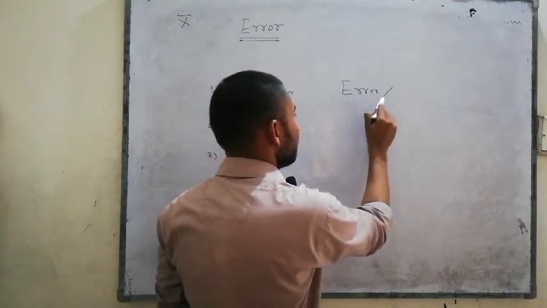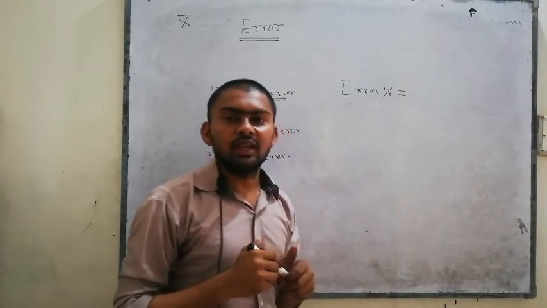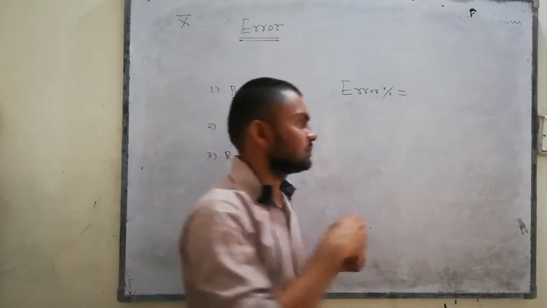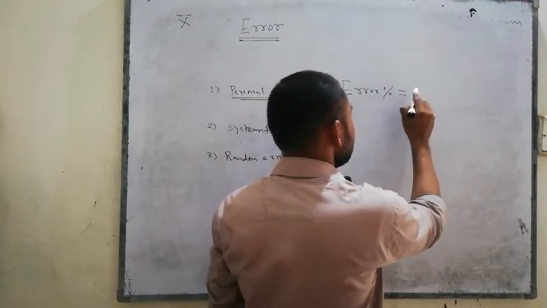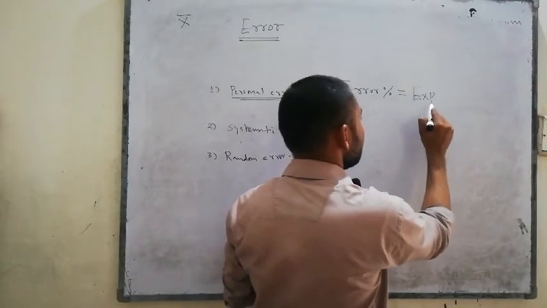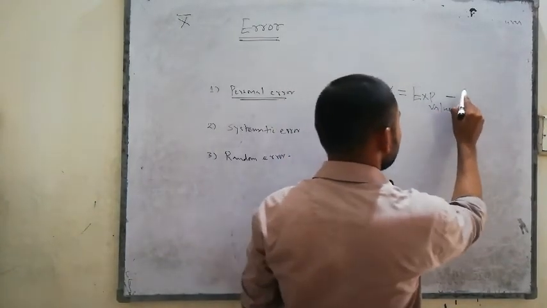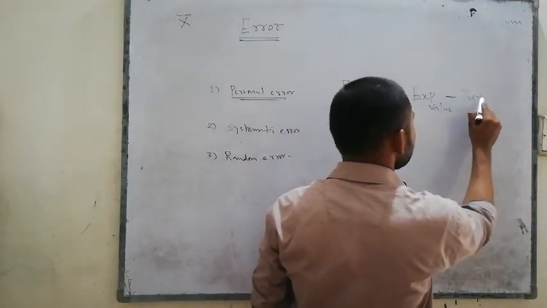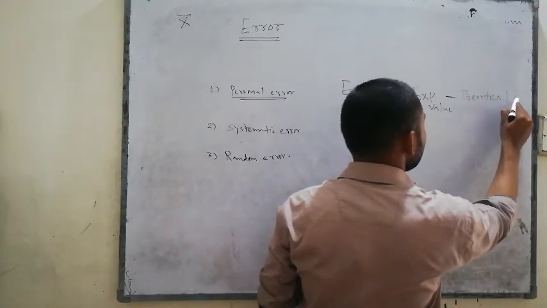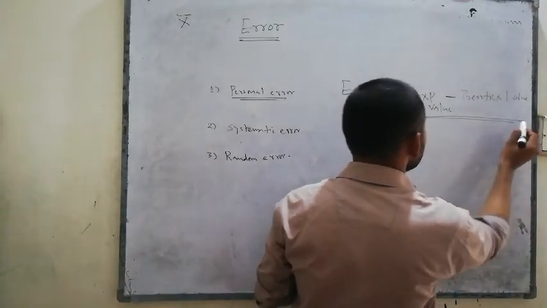Error percent is equal to experimental value minus theoretical value, divided by theoretical value.